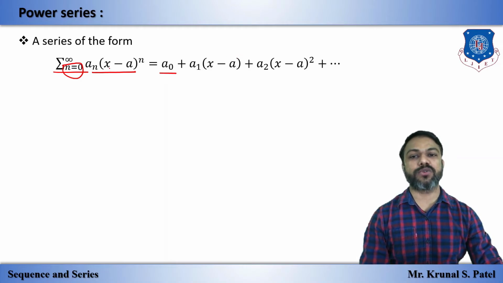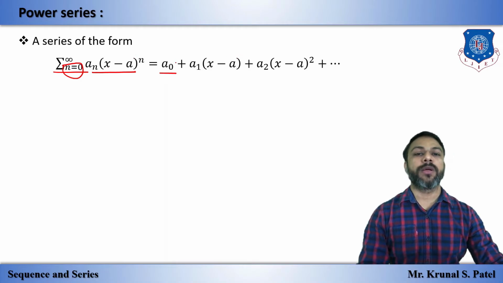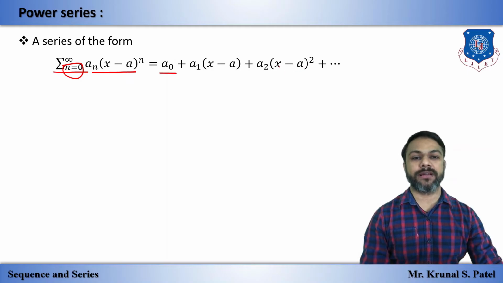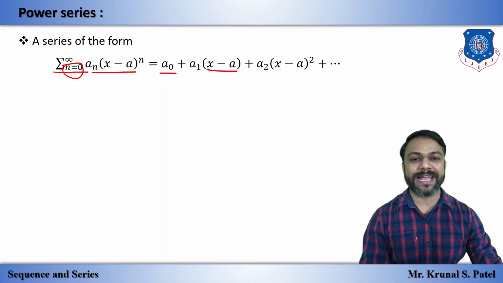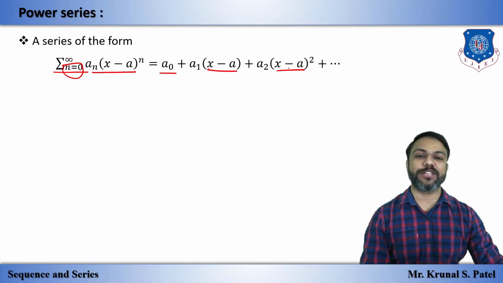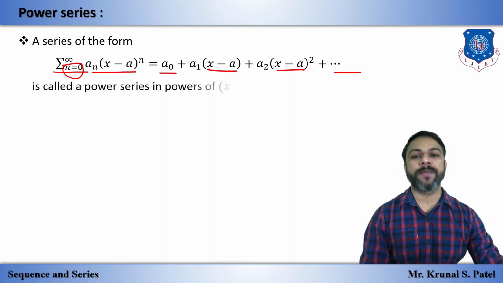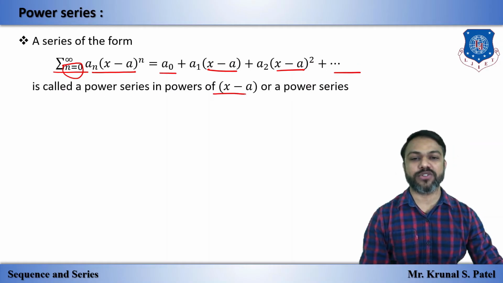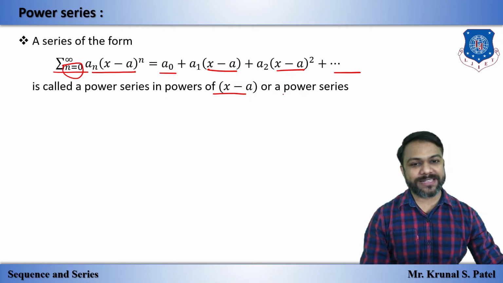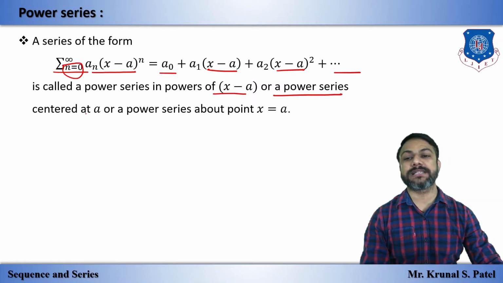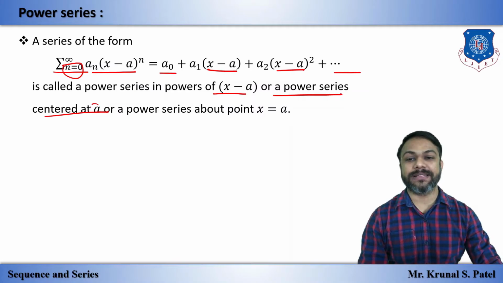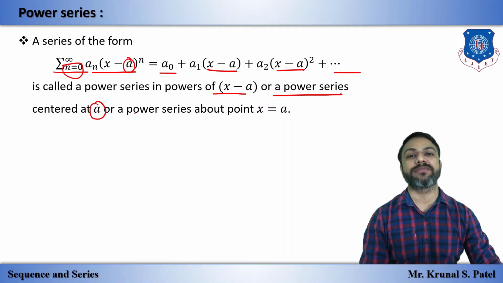If we put n is equal to 2, a2 (x minus a) whole raised to 2, plus up to so on, a3 (x minus a) whole raised to 3 is known as power series. In powers of x minus a raised to 1, x minus a raised to 2, x minus a raised to 3, and so on. So it is power series in powers of x minus a, or we can say that a power series centered at a. This is our center of this series.